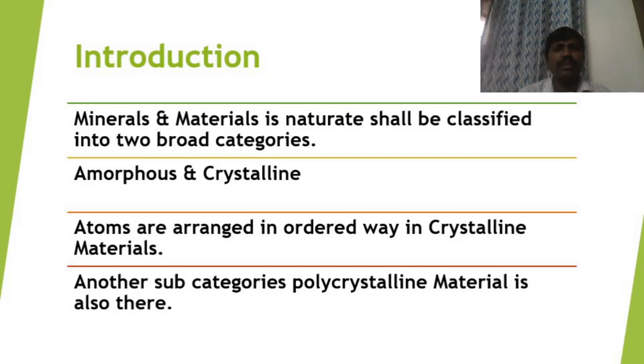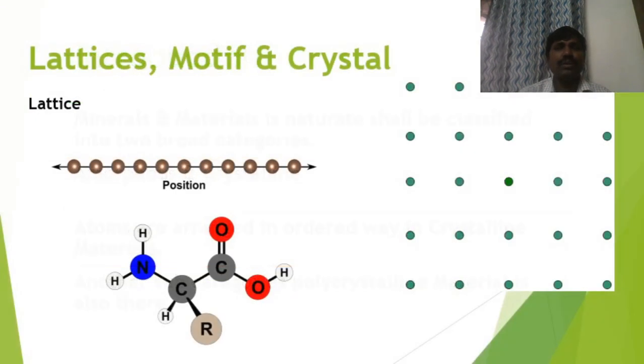Polycrystalline material means a material in which many crystalline systems are possible. Such materials are called polycrystalline materials. Like that, the broad classification of materials can be done in material science. Coming to the crystal, to understand the fundamentals of crystal, we need certain terms.